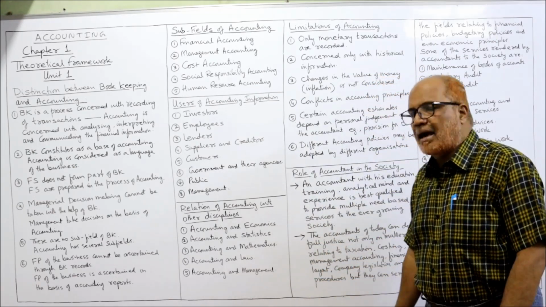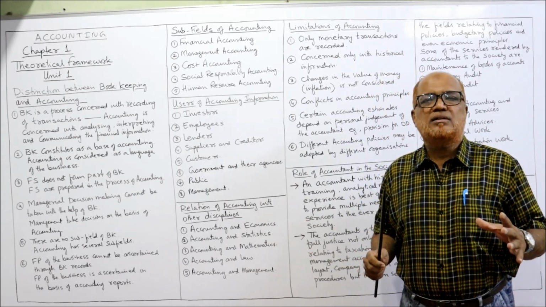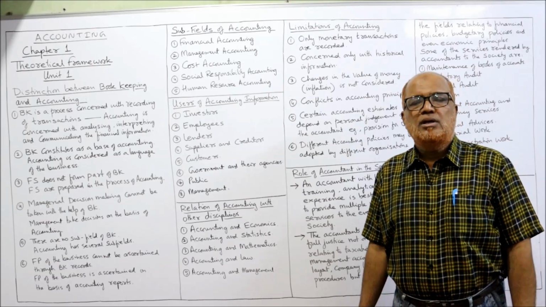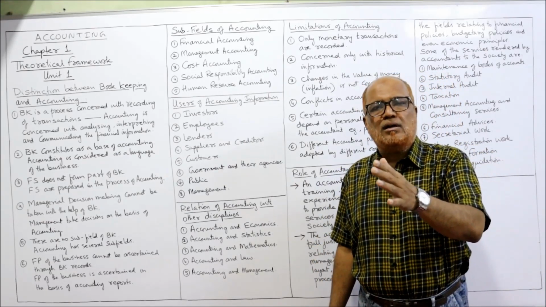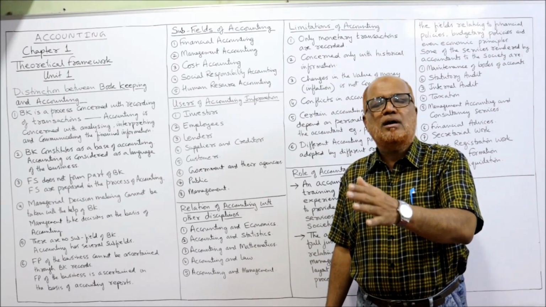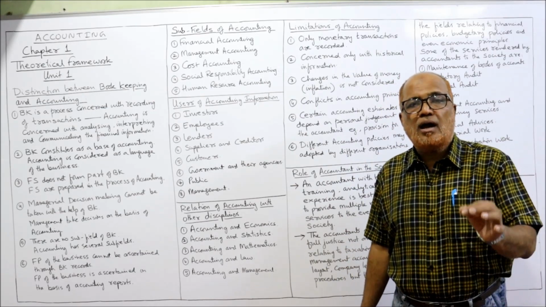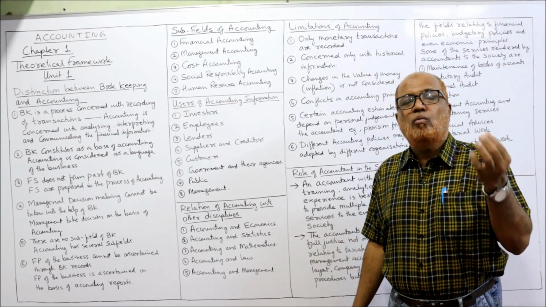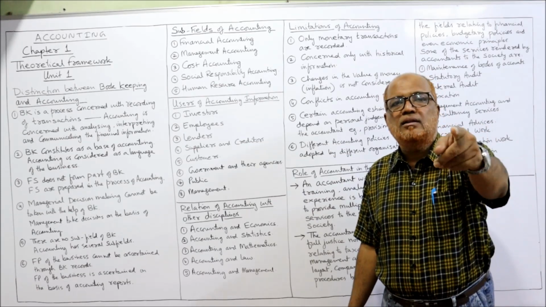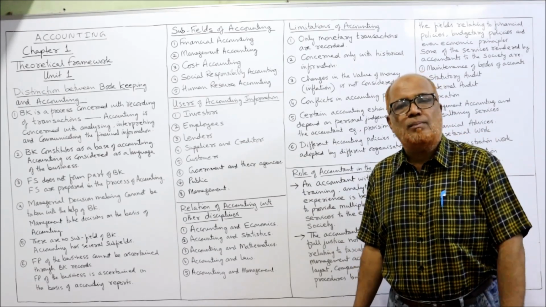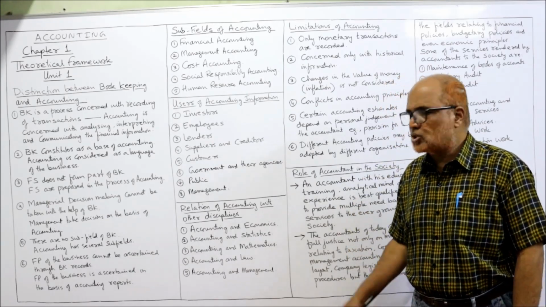Then accounting and management. See here, management requires different types of information. So actually, what are the functions of management? Planning, organizing, controlling, coordinating, communicating. All these are the functions of management. The accountant must know the functions of management. Then only can the accountant supply the information to the management for taking prudent decisions.